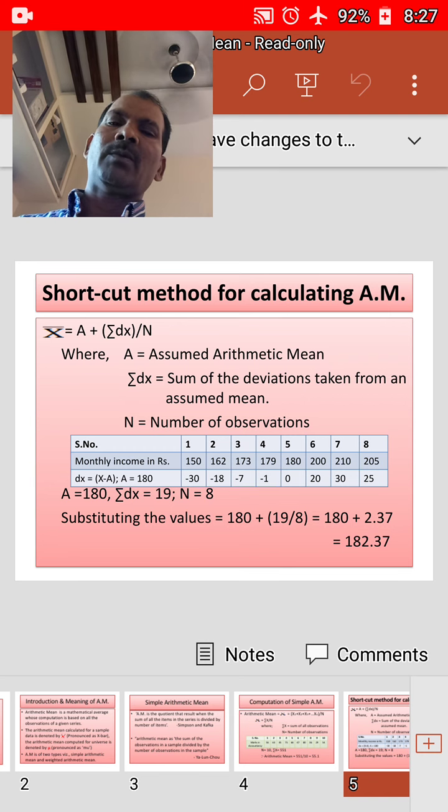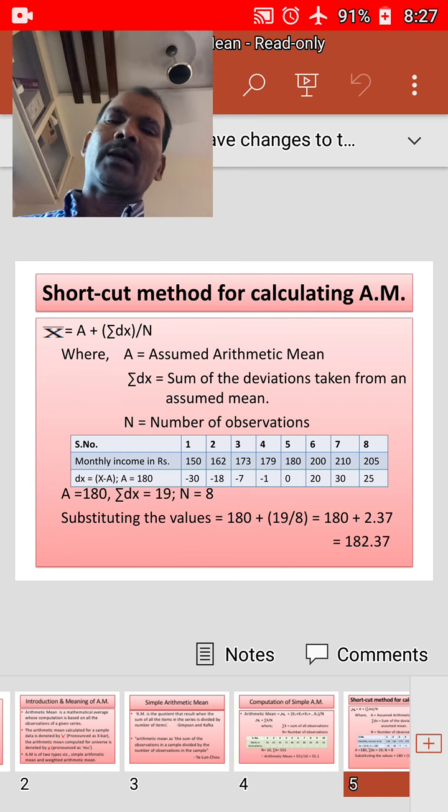For the second one, 162 minus 180, minus 18. 173 minus 180, minus 7. 179 minus 180, minus 1. 180 minus 180, 0. 200 minus 180, 20. 210 minus 180, 30. 205 minus 180, 25. If we summate all these, sigma dx, we will get 19.